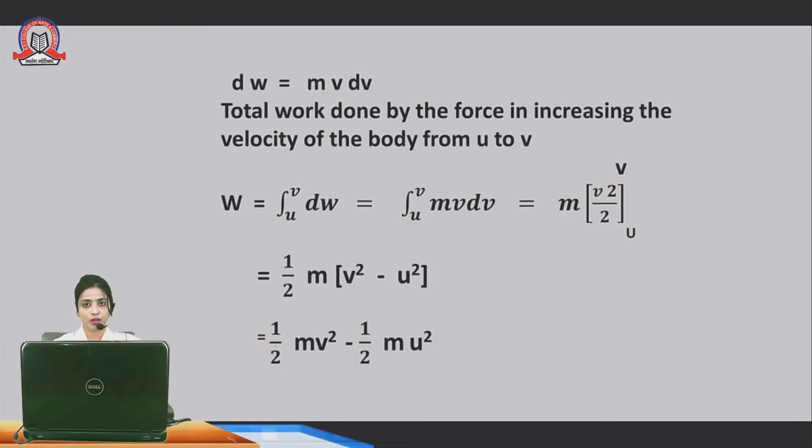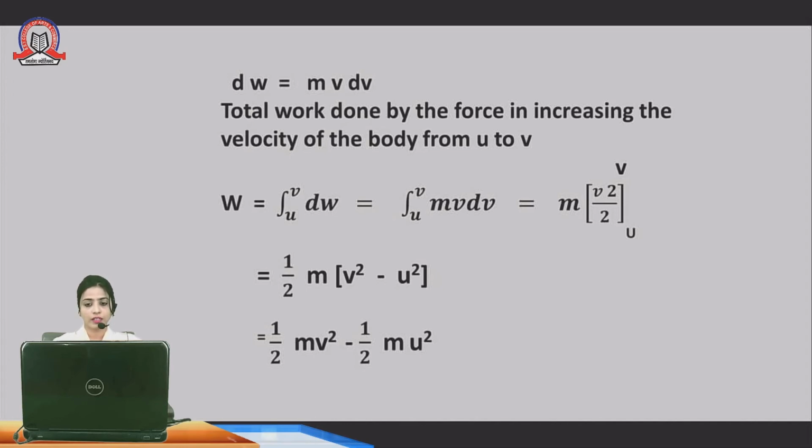So u is the initial velocity, and after applying the force, v is the final velocity. So integration from u to v of dW. What is the value of dW? It is m v dv. Substituting, we get the integration of m v dv from initial to final.